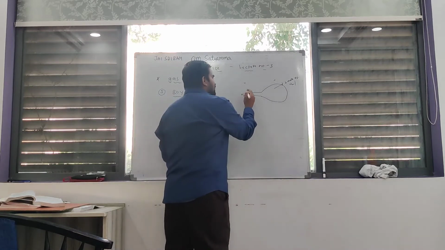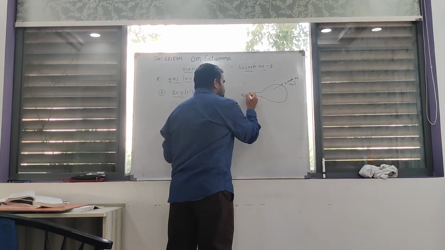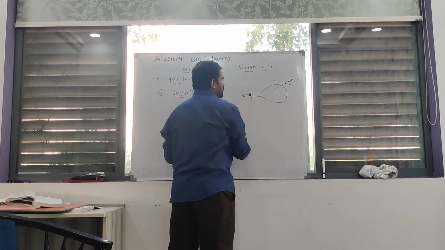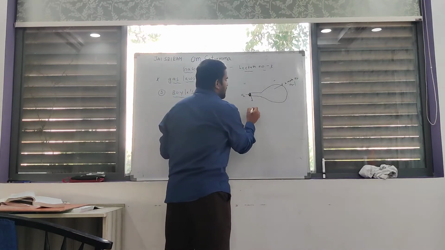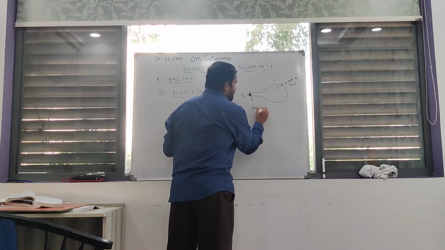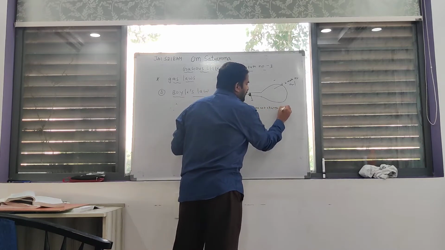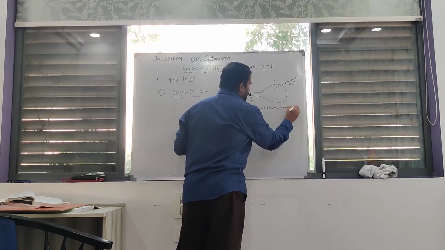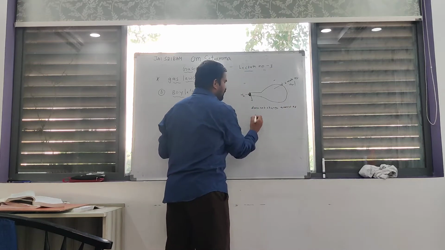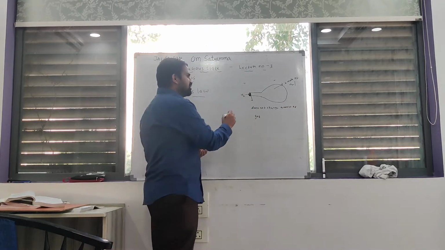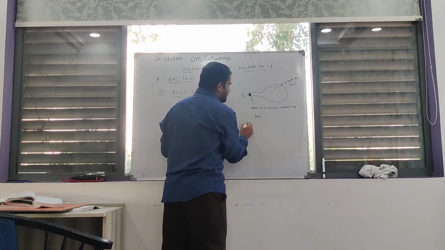That's why, since the end of the balloon is closed, the amount of gas does not change. Clear? At this situation, the temperature is constant.